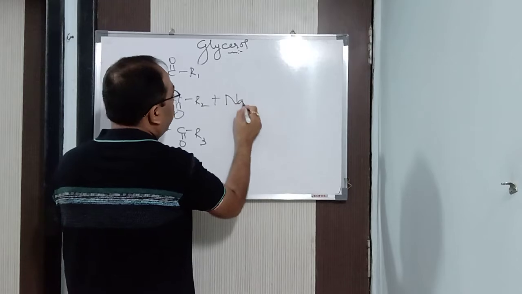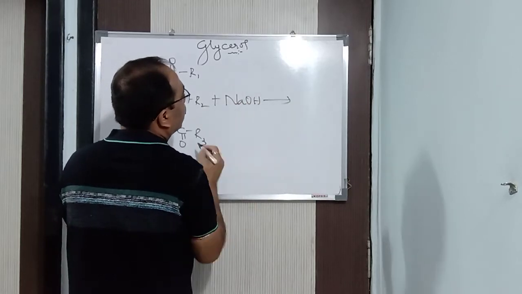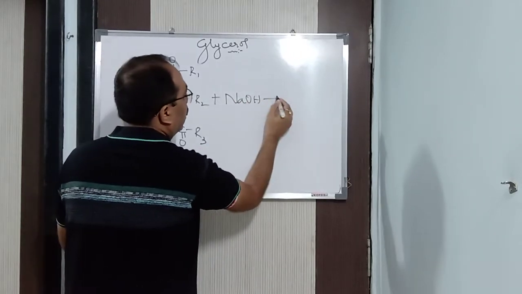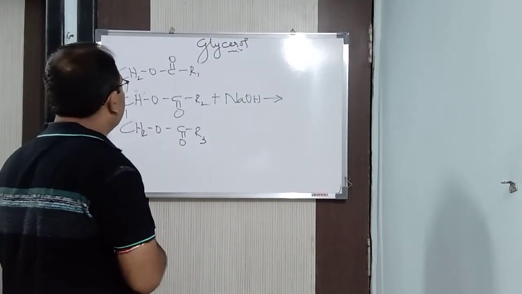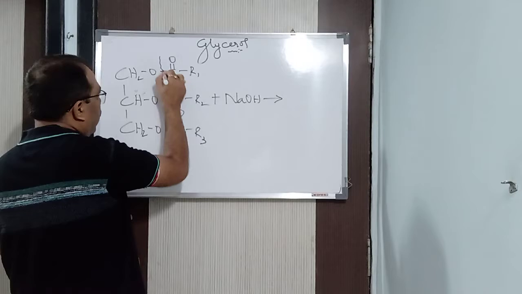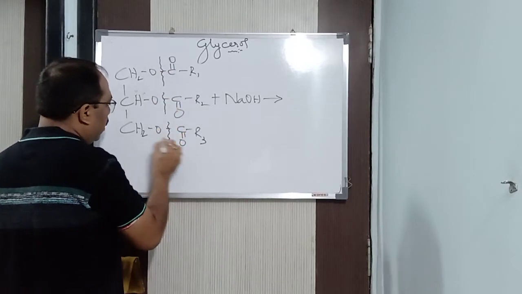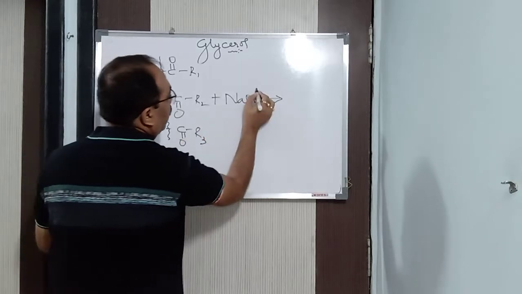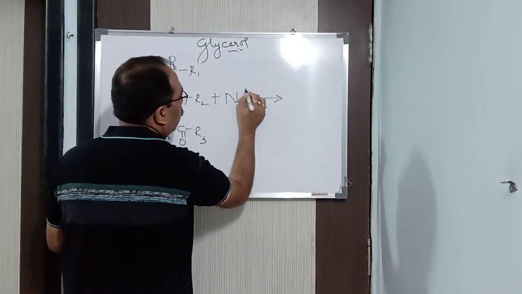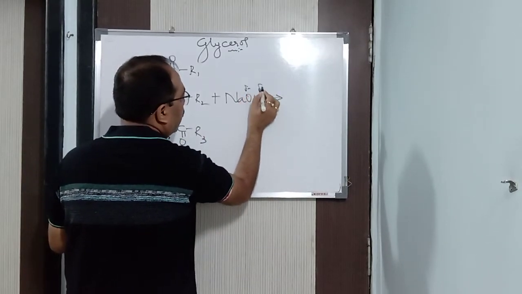Now this will react with NaOH. Now it will give you what? Here, see, the cleavage is going to take place. And here what will happen is that you know NaO is negative and this part is positive.